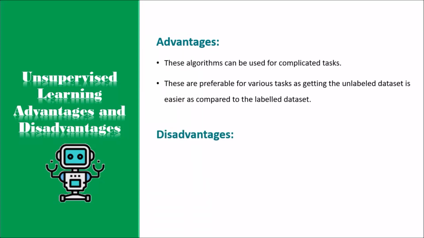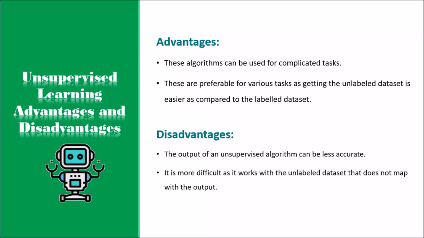Disadvantages are, the output of an unsupervised algorithm can be less accurate as the dataset is not labeled, and algorithms are not trained with the exact output in prior. Working with unsupervised learning is more difficult as it works with the unlabeled dataset that does not map with the output.